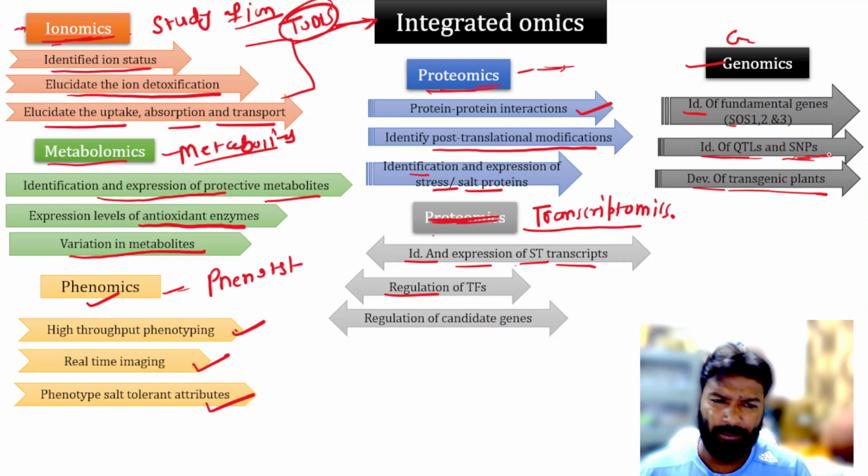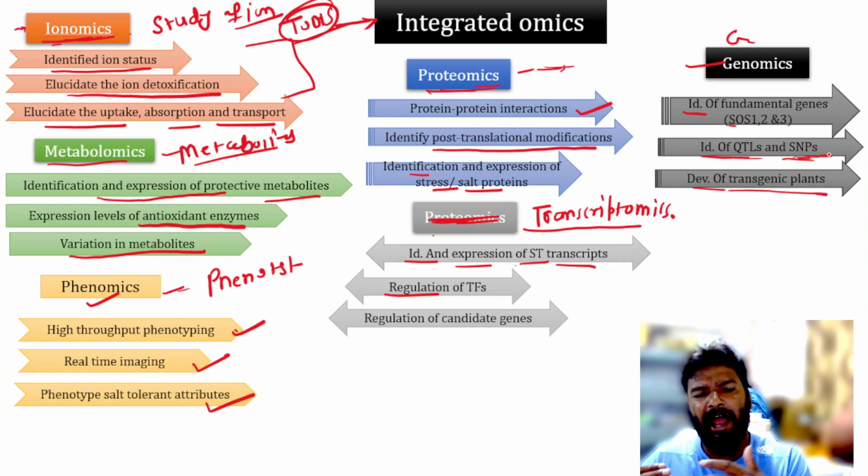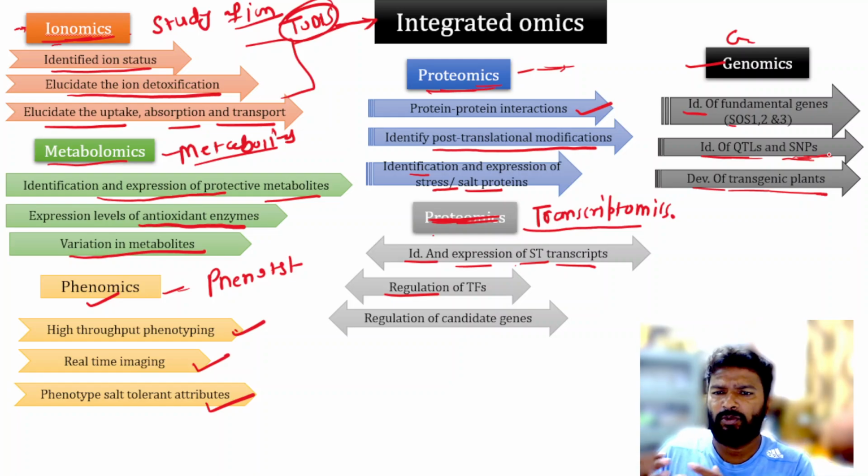So friends, integrated omics is a very powerful tool, and we can use different strategies like ionomics, metabolomics, phenomics, transcriptomics, proteomics, genomics. These strategies can help us know the status, what changes occur, what interactions occur, what modifications occur, and how much expression of the different proteins, transcription factors and QTL. When we come to know that, we can gain in-depth knowledge about the responses and effects of salinity stress, and we can develop plants for saline stress tolerance.